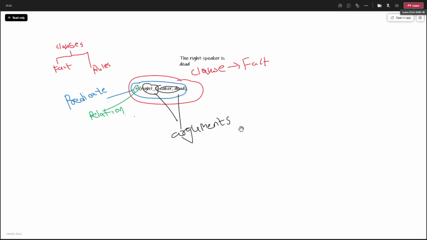The object can be a physical entity like you, me, table, pan, speaker, or an abstract concept. Abstract concept like the speaker is dead, the speaker is defective, faulty. So in that case, faulty, defective, dead becomes the object over here.